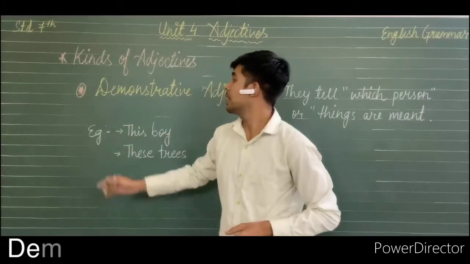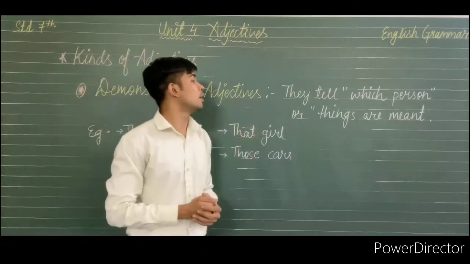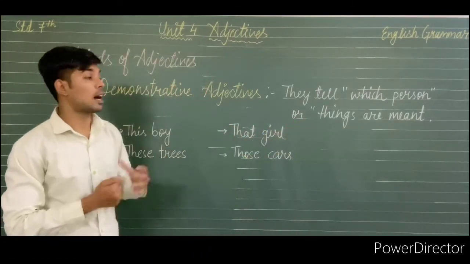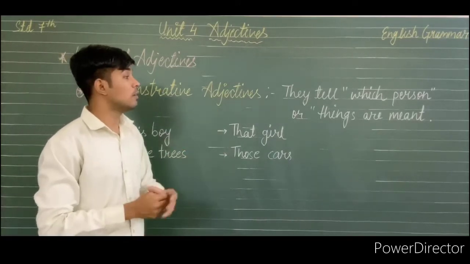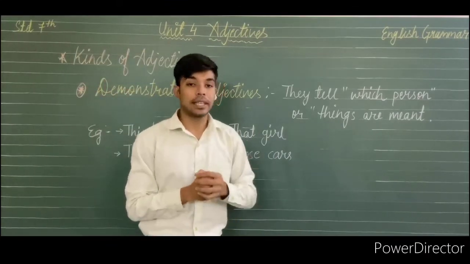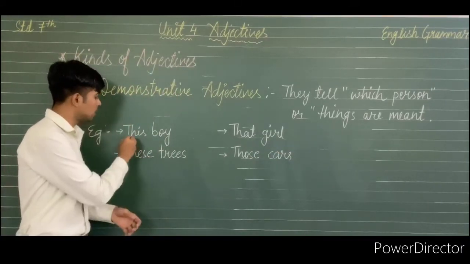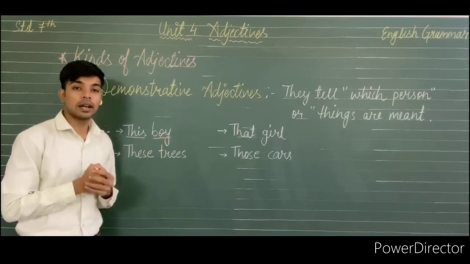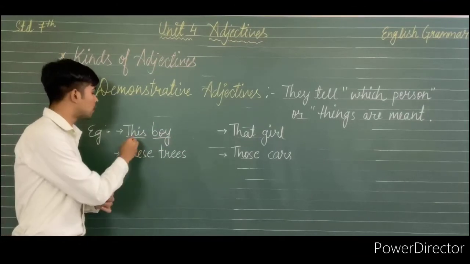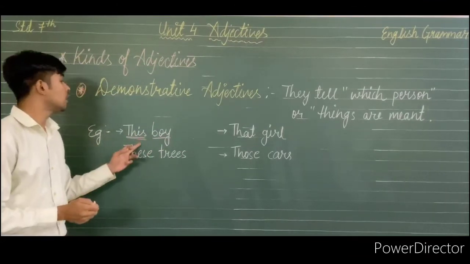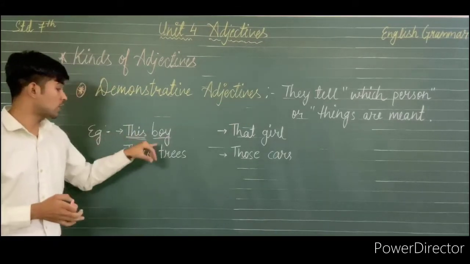So now we will discuss the fourth kind of adjective. Now the next is demonstrative adjectives. Demonstrative adjectives tell us which person or things are meant. Means demonstrative adjectives point out which person we are talking about or which thing we are talking about. For example, when we say this boy, we are pointing out one particular boy, and this here is used as a demonstrative adjective in a sentence to point out a particular boy.